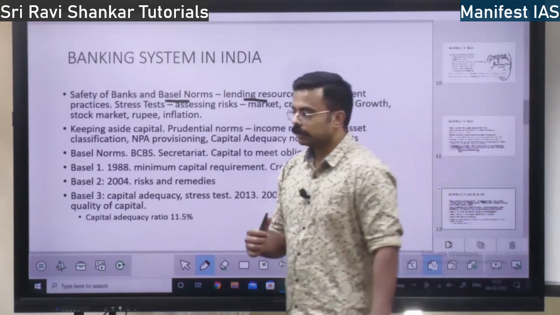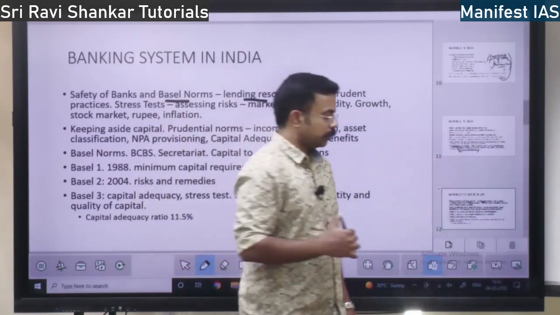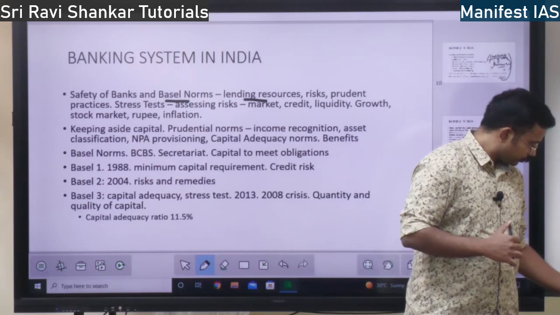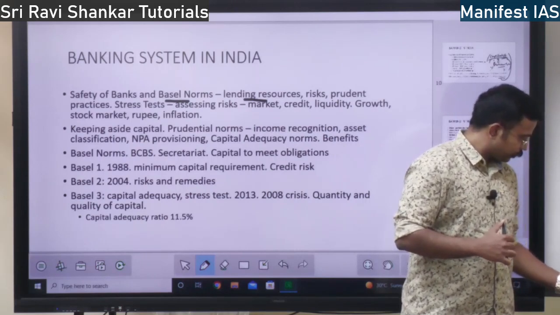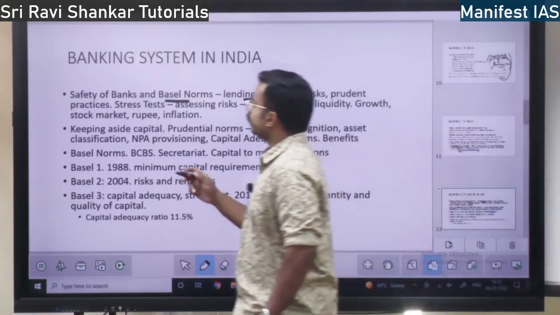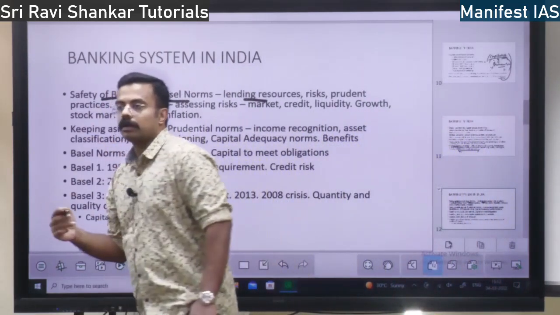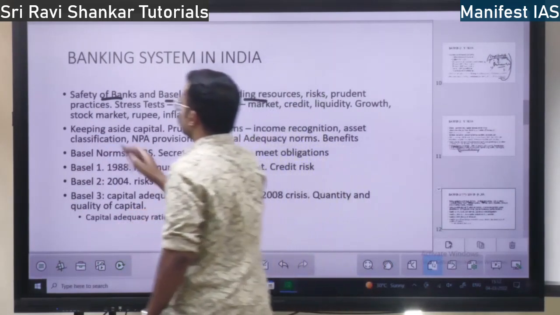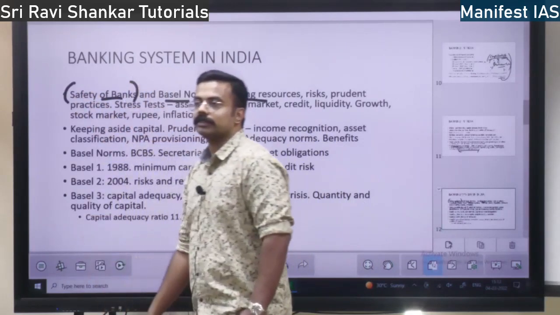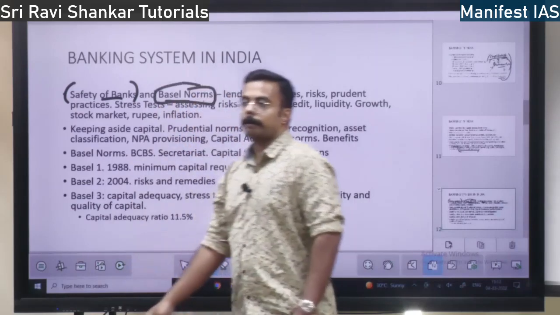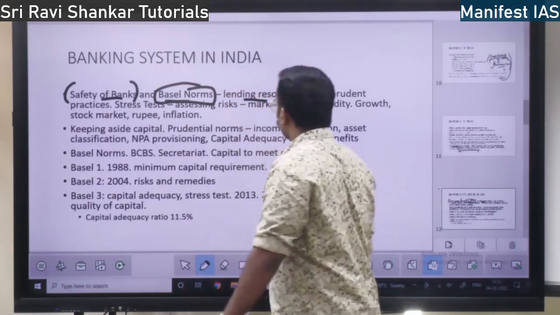What is Basel norms? See, not only in 2008, so safety of banks and Basel norms. These banks give money and lose money. So in order to prevent the banks from doing that, we have to ensure that banks are safe. How do we ensure that banks are safe? By following the Basel norms.